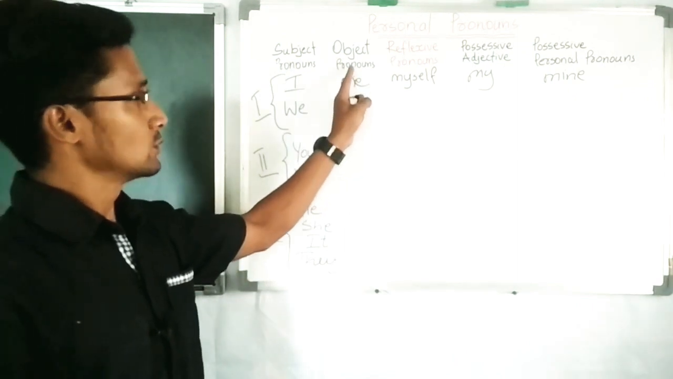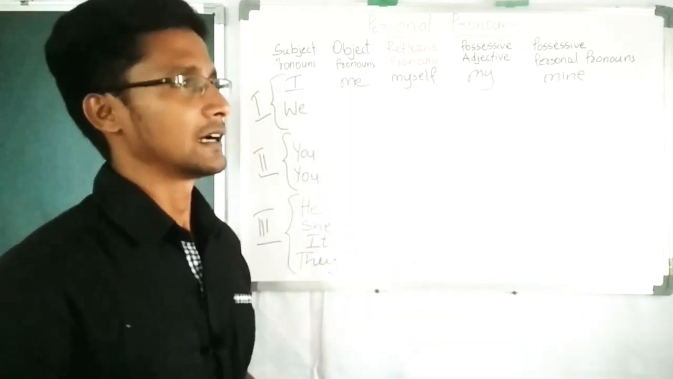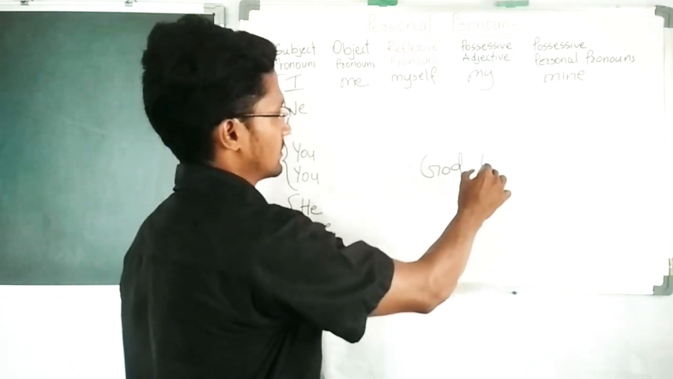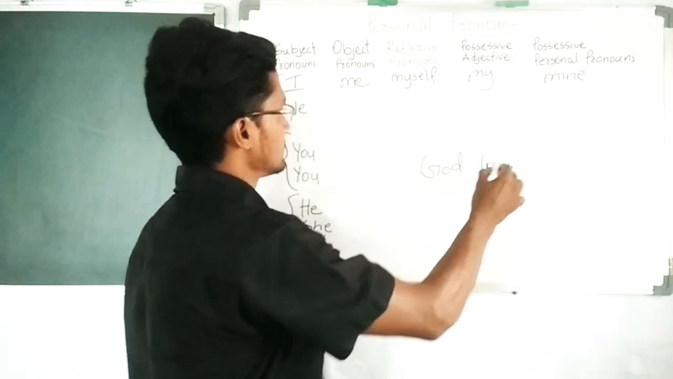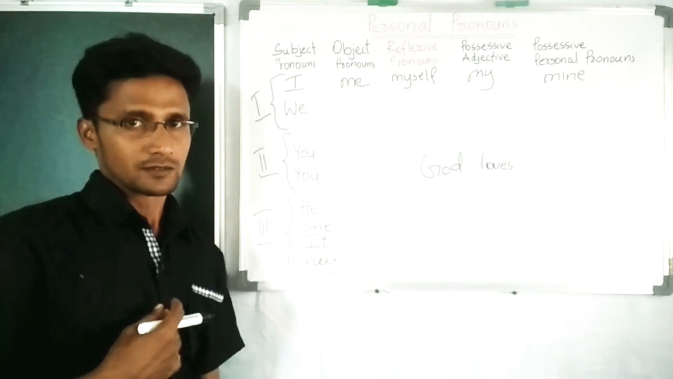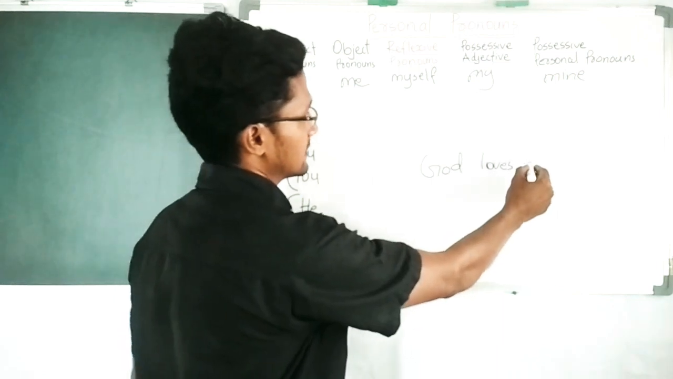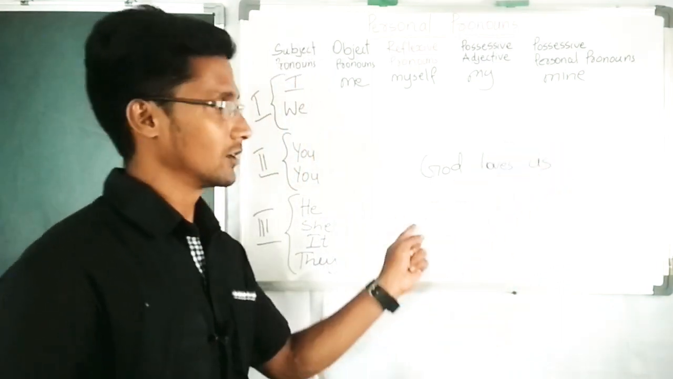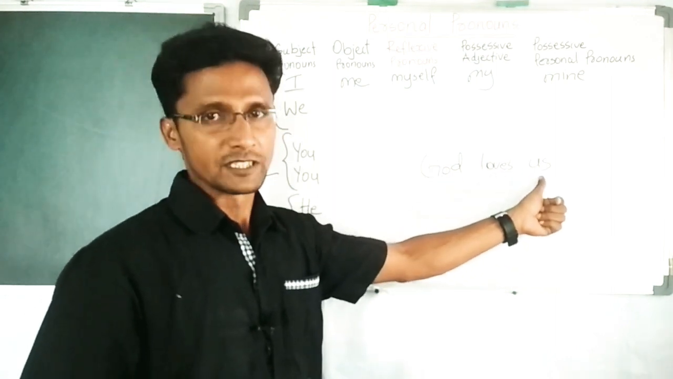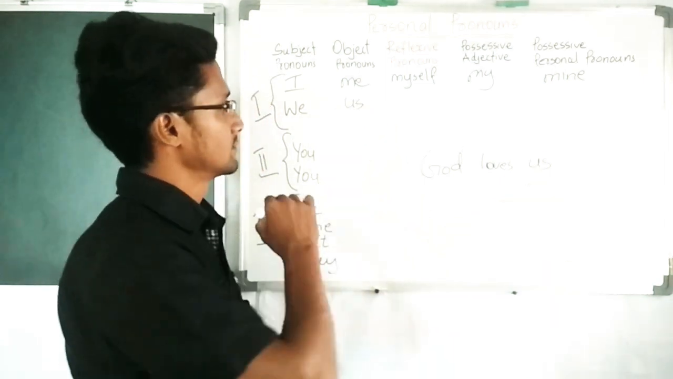First, come to object pronoun and we. Let us follow the same example. Love of God. God loves. Here we, the plural, is the object. When we becomes object, it changes to us. God loves us. Verb, object. The beneficiary, us.